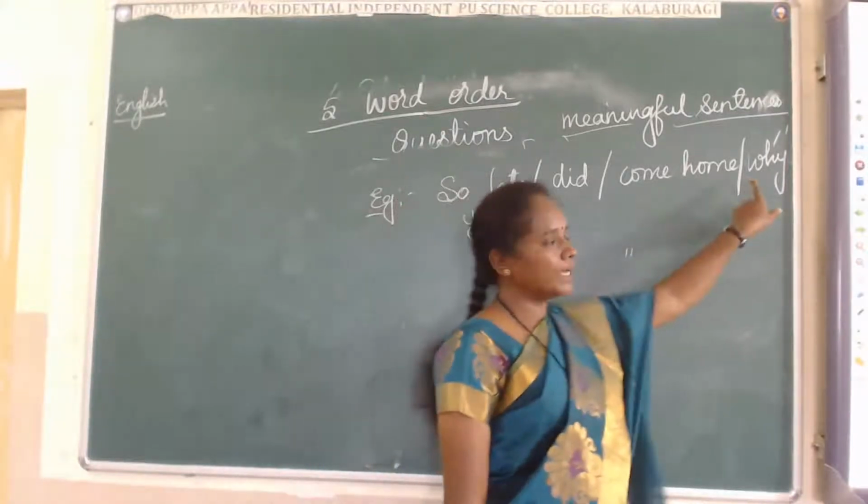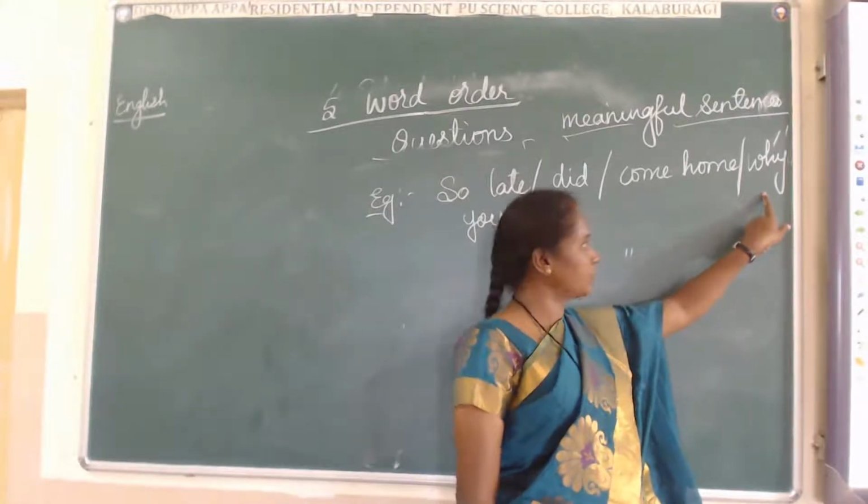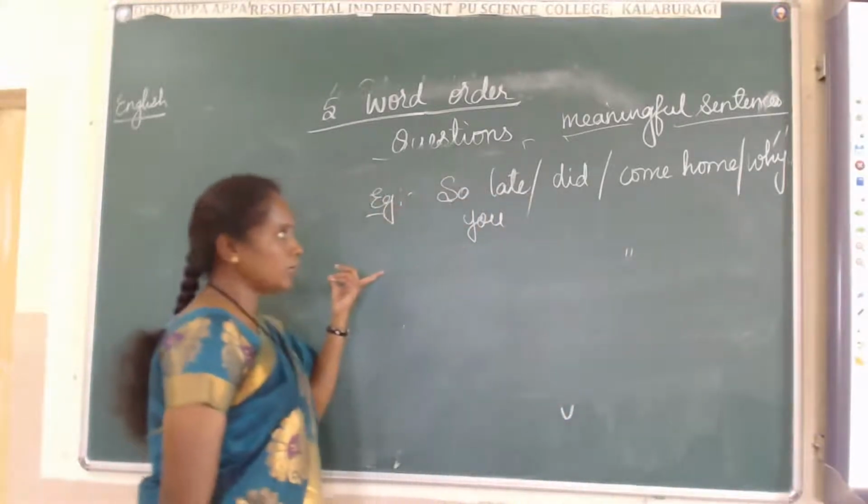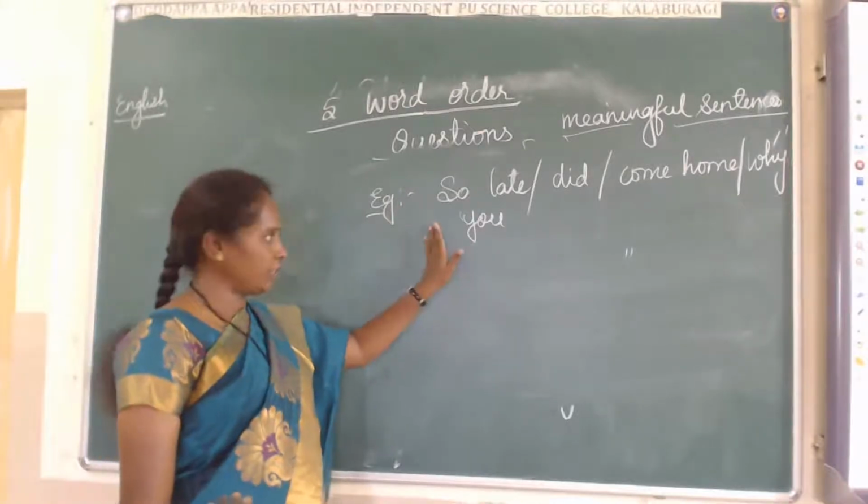Why? Because the WH word why is already used. That's why this is a question form.